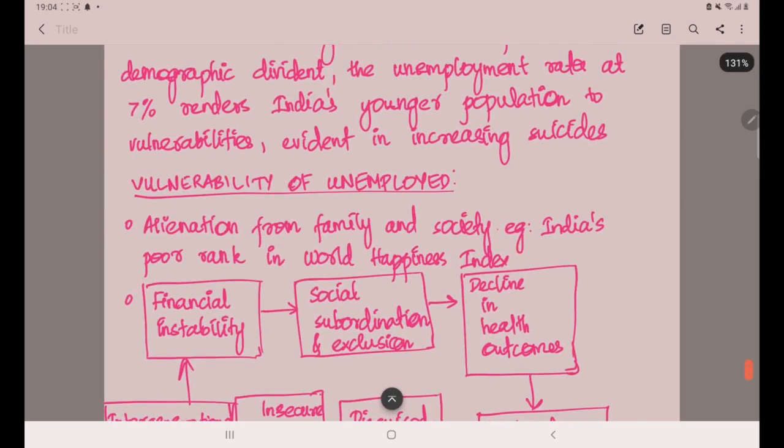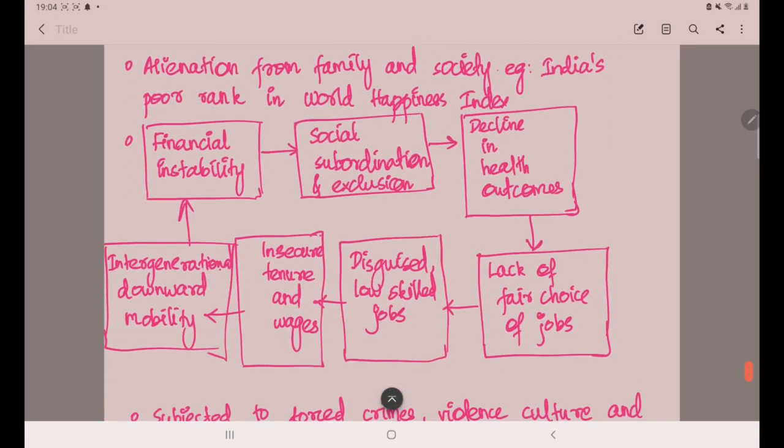Then vulnerability of the unemployed, how they are vulnerable. So the first kind of vulnerability is alienation from the family and society. When a person is unemployed, he'll be looked down upon by others. And here you can even quote the World Happiness Index, where India is performing poorly. Then next you can take an approach like a flowchart, wherein you can bring in many points and save your word limit.